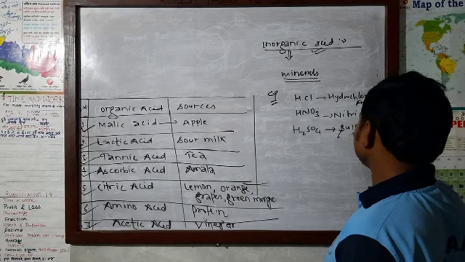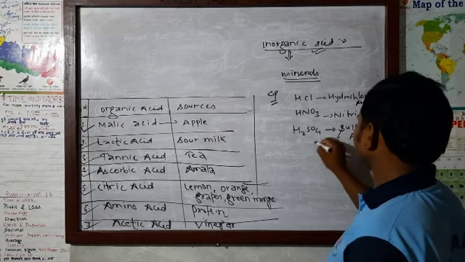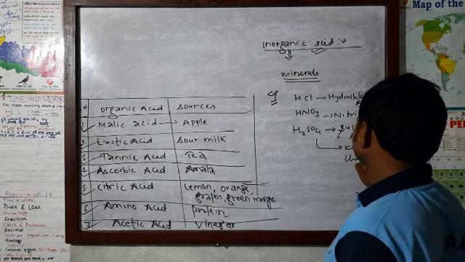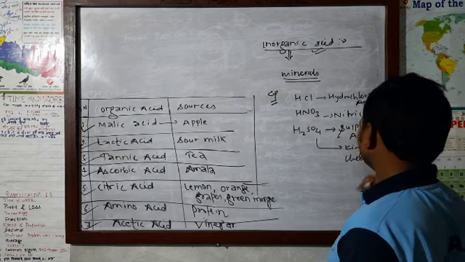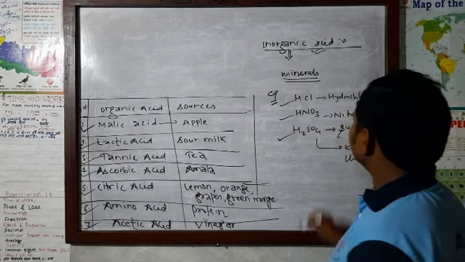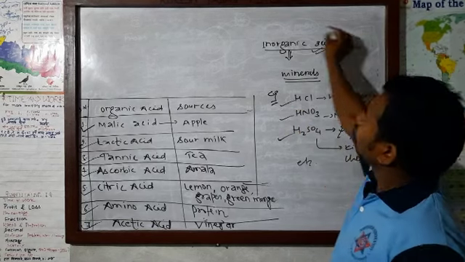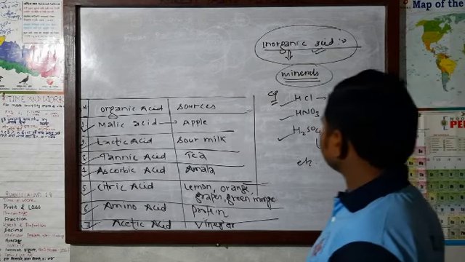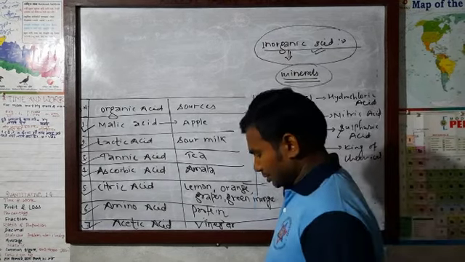This sulfuric acid is also called the king of chemicals. Okay, these are a few acids, inorganic acids, which are obtained from minerals.